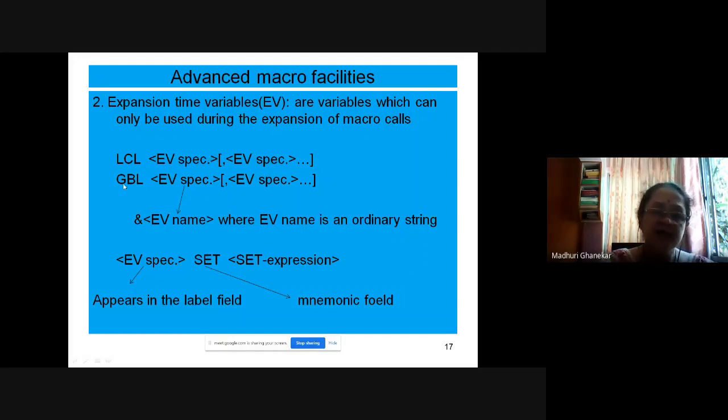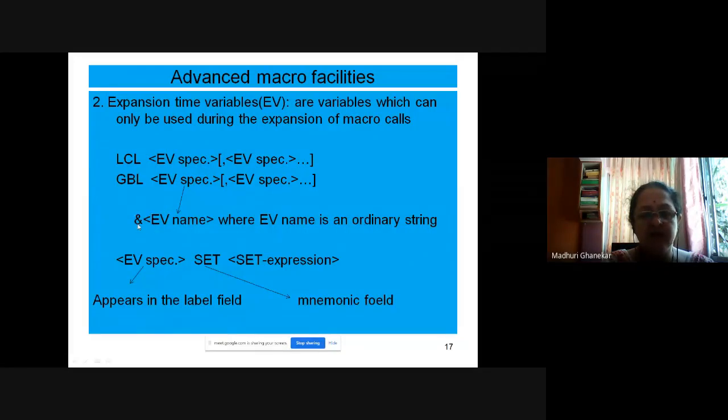GBL, global variables, you can declare with one or more EV specifications. Whatever the syntax for LCL is, the same is the syntax for GBL. Now what is an EV specification? It consists of a name. Remember, everything inside the macro is preceded by an ampersand, whether it is a formal parameter or an expansion time variable.